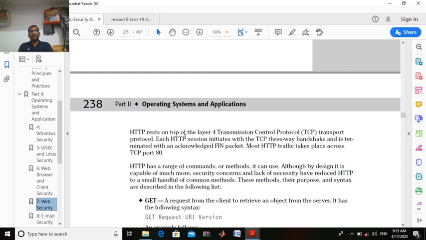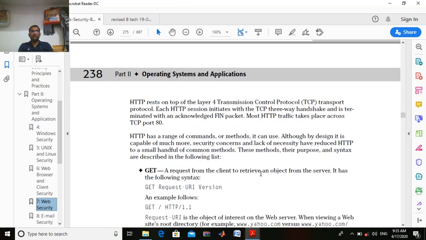Each HTTP session is initiated with the HTTP three-way handshake. It terminates with the acknowledgement FIN packet, and most HTTP traffic takes place across TCP port 80, right? So the port of HTTP inside TCP is port 80, and the three-way handshake makes the request. How that is going to be done, we will see in the next few minutes.